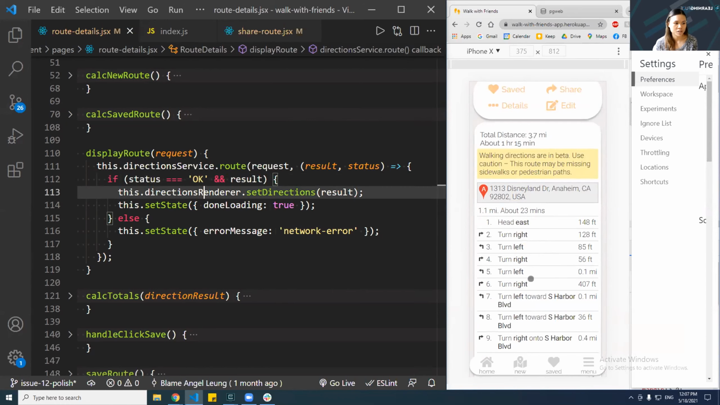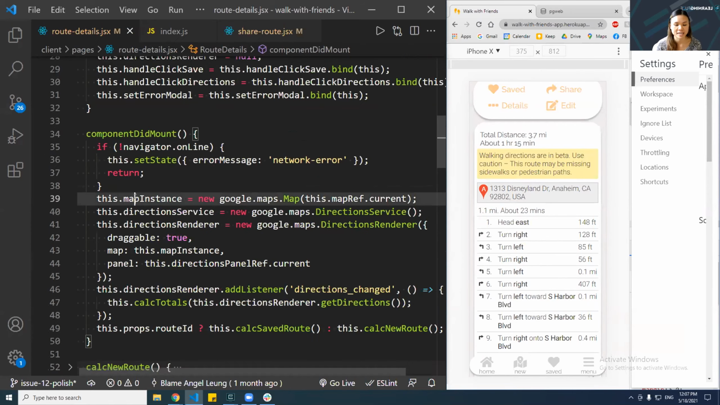Okay, I want to talk about 2 challenges that I faced in building this app. The first one is just doing all of this, just understanding how to use the Google Maps API. I had to read through all the documentation multiple times just to understand what's going on here.